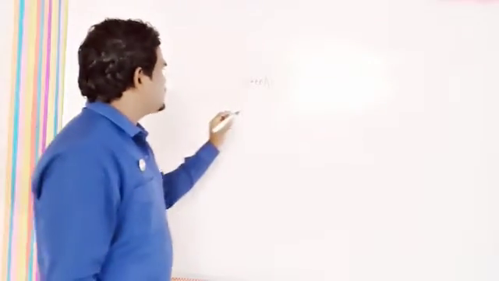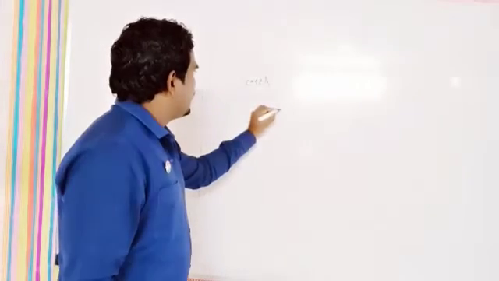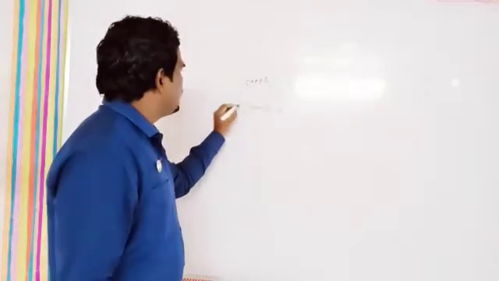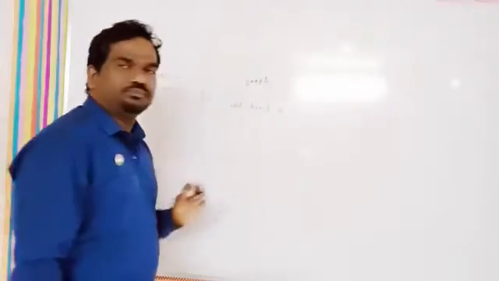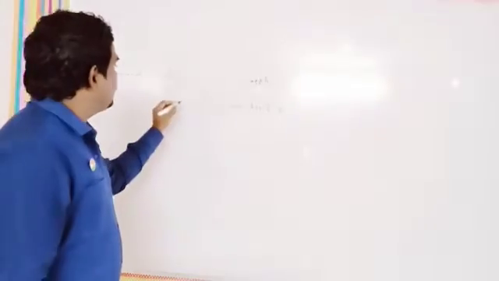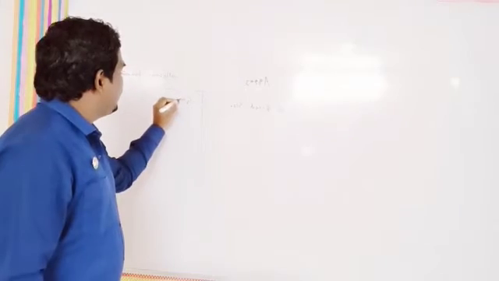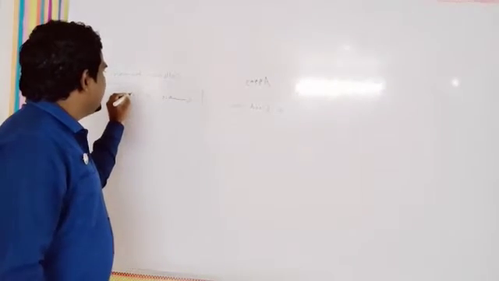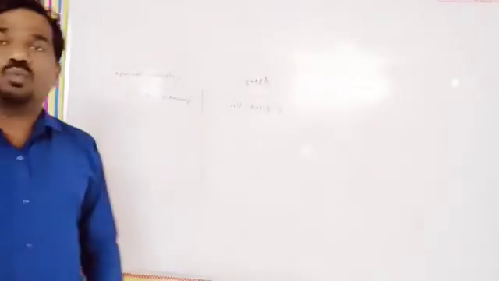So what is the first? First we can say array is with a fixed size. And what about a collection framework? Collection framework is growable in size. What does it mean?